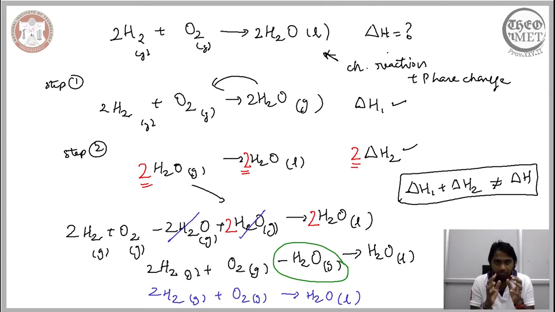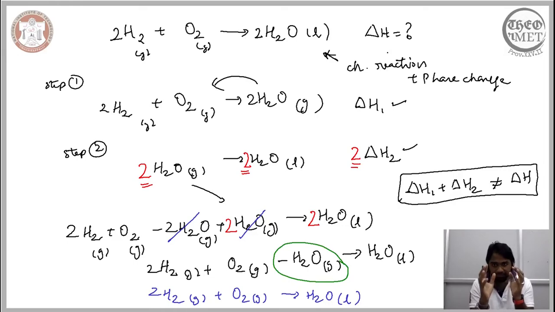We need to recover the overall reaction from the different intermediate steps. Only when we are able to do that will the corresponding relation in the thermodynamic variables ultimately help us calculate the overall change in the thermodynamic variable, that is the enthalpy here.